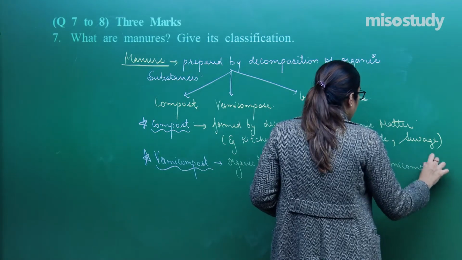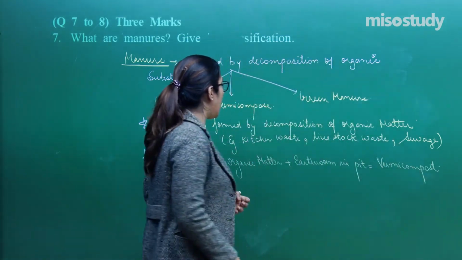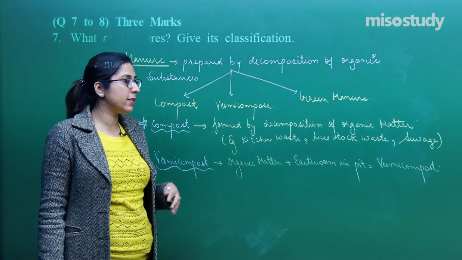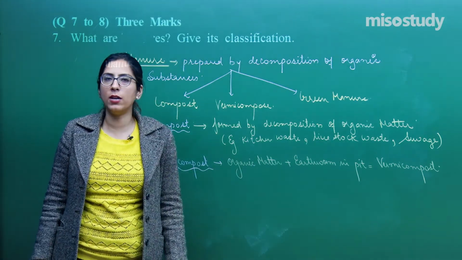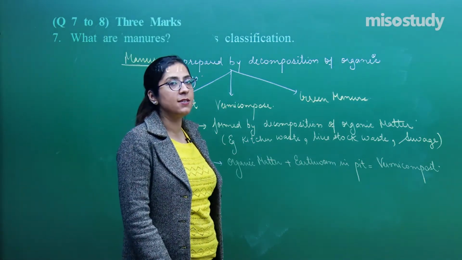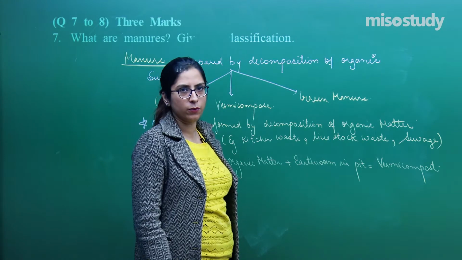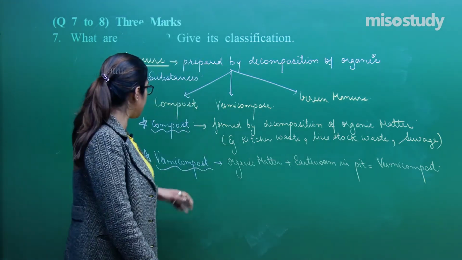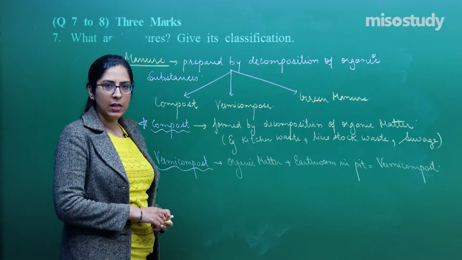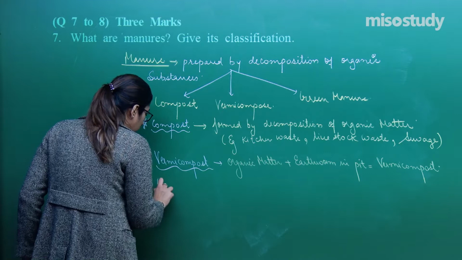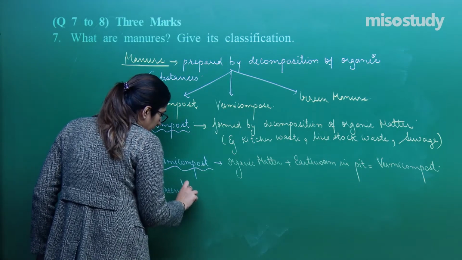Now listen to this very carefully. Whenever earthworms feed on organic matter, in their cast, in their feces, they produce a compost which is called vermicompost. The vermicompost which is prepared has a very good amount of nitrogen, phosphorus and potassium, which is important for the growth of a plant. So this is the second one, which is vermicompost. Let's talk about the third one, which is green manure.